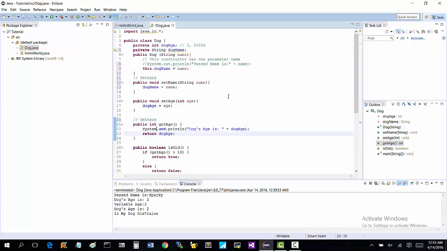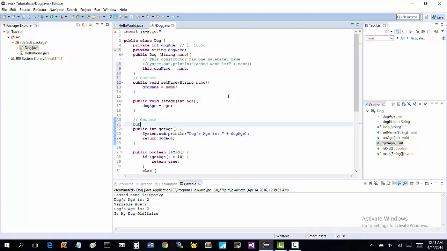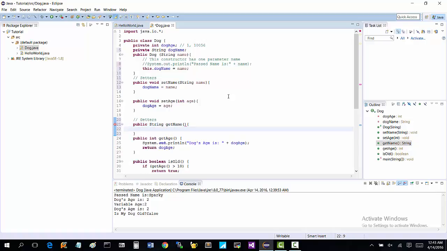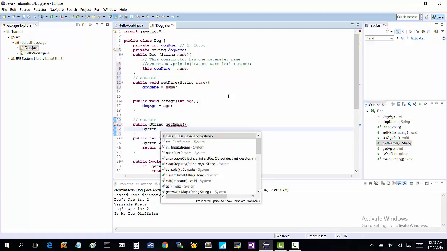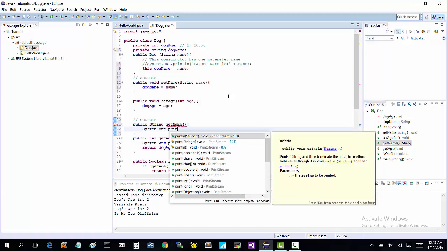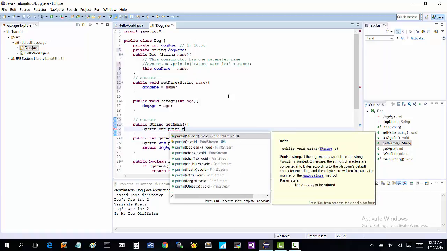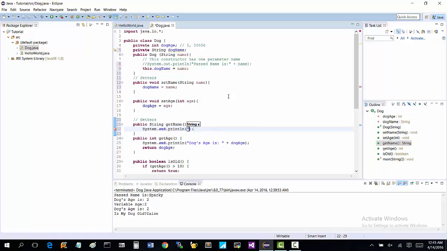And then we'll make another one here that's public string get name, right? We'll say system.out.println dog's name is, and then we'll say plus dog name, right?